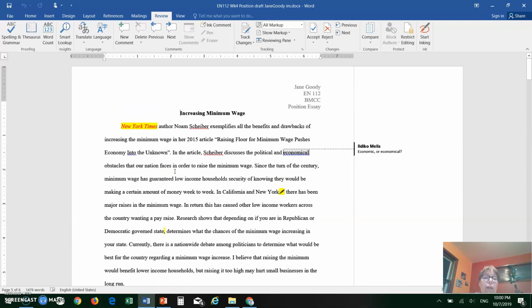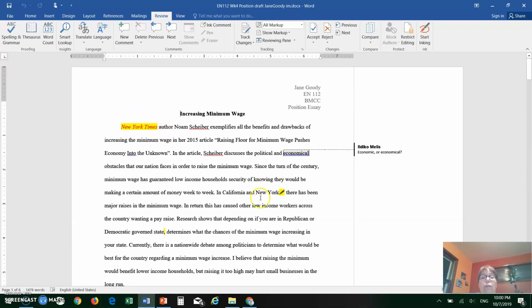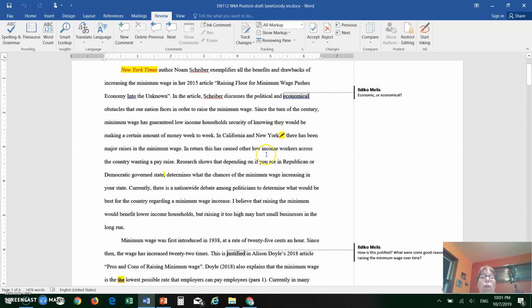Now, if you look at the rest of the file, then you can see some yellow and red highlights. These are usually grammatical or punctuation issues, like the New York Times should have been italicized, and this little pencil icon means that there's a missing comma here, and when you see two pencil icons, that means that there's either a run-on sentence or a comma splice.